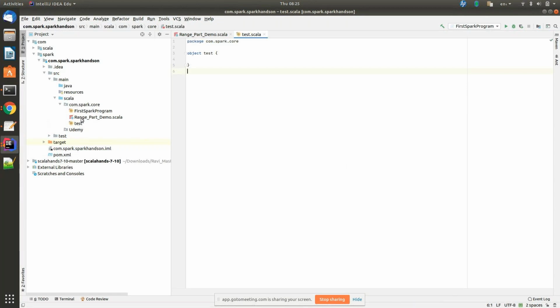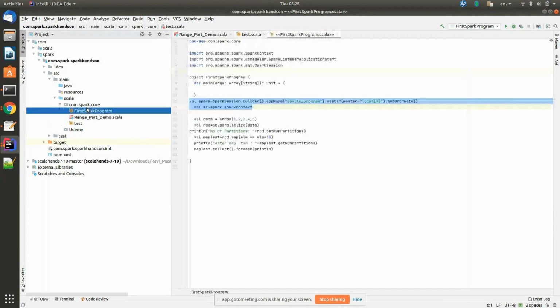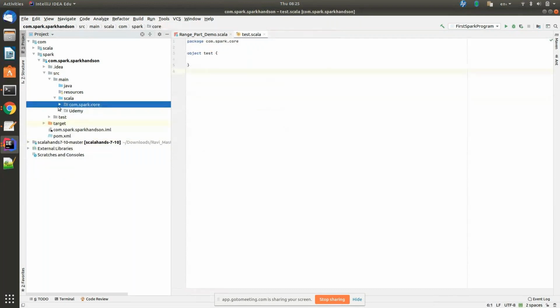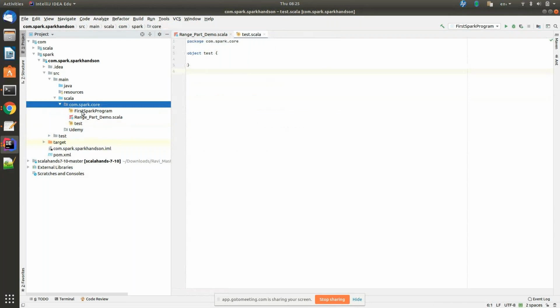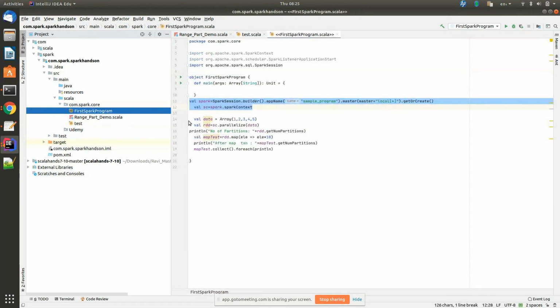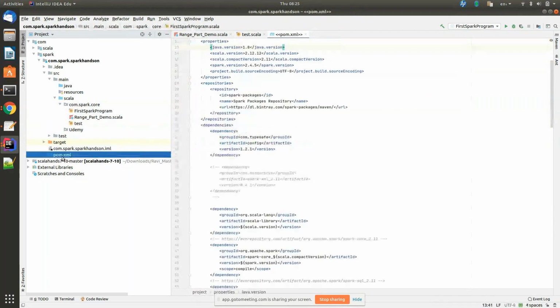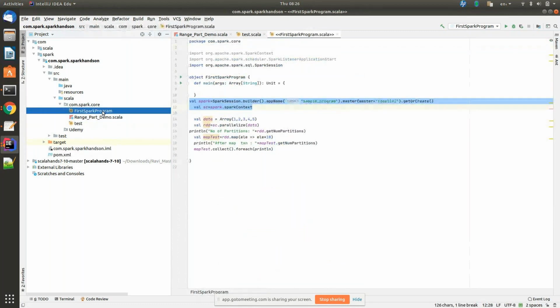It looks like this is the one. Click on first Spark program. Click on your POM file. Okay. First Spark program.